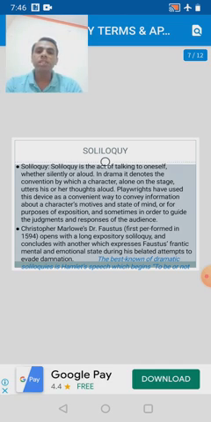Playwrights have used this device as a convenient way to convey information about a character's motives and state of mind, or for the purpose of explanation, and sometimes in order to guide the judgments and responses of the audiences. And in this way, the audiences could know what is going on in the character's mind and what step he is going to take next. So this device is known as soliloquy.